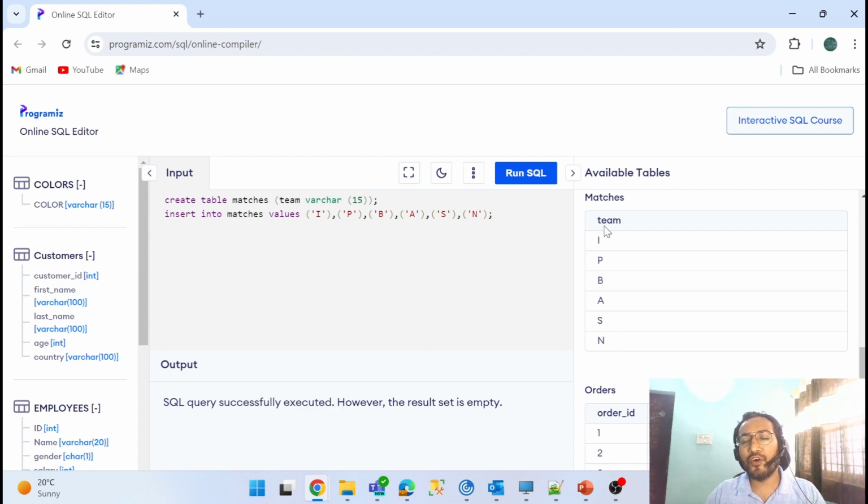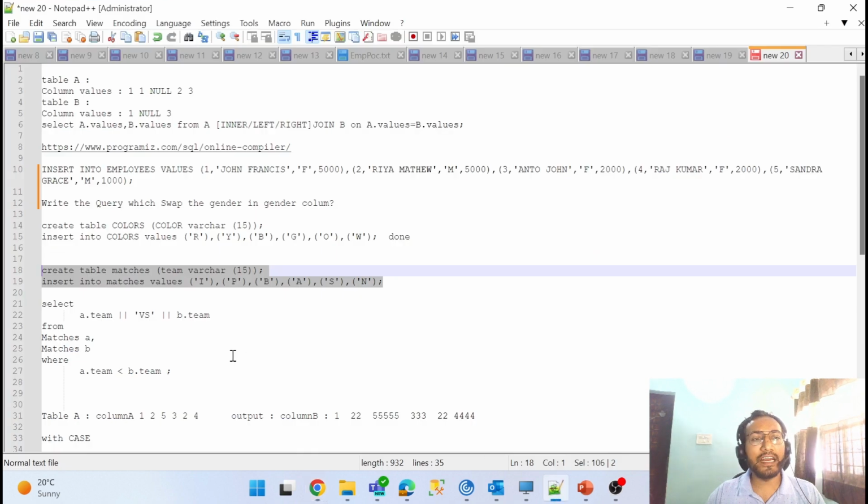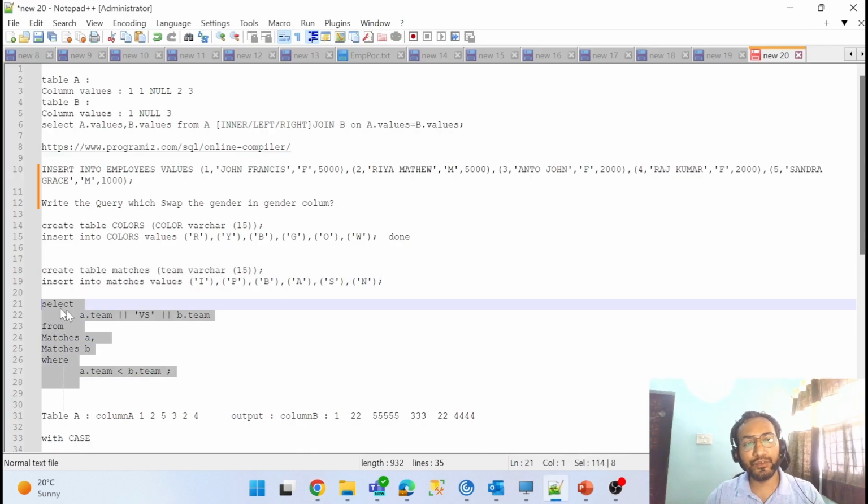So now I want to write a query which gives me a match with each country at least once, and repetition is not allowed. Okay, you understand, like India has a match with Pakistan, Pakistan doesn't have a match with India because we already have India versus Pakistan, right? Vice versa is there, but each team will play a match with every other country at least once. Okay, so I have already written the query for you so we don't waste time.